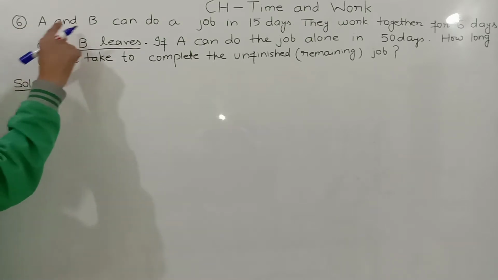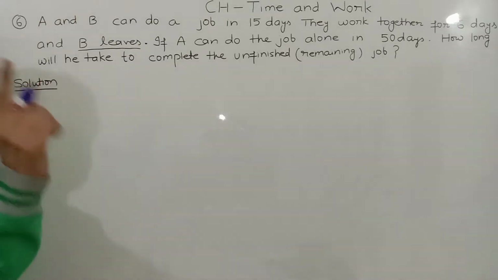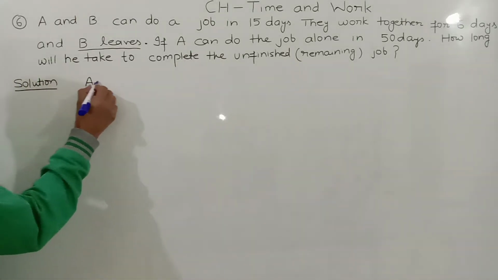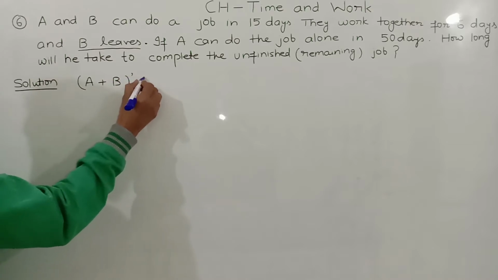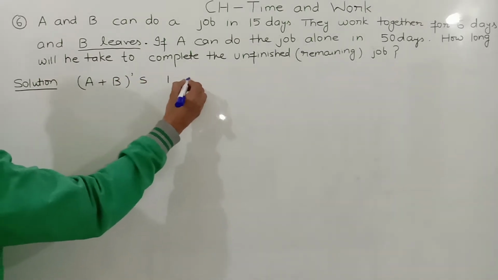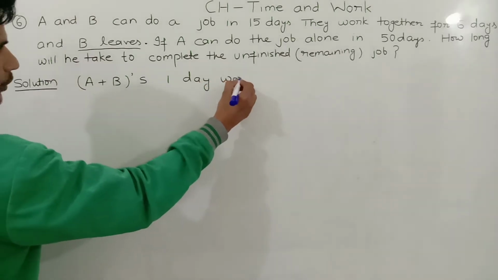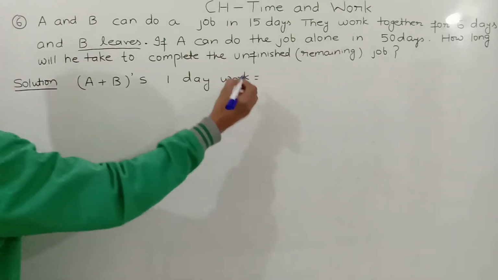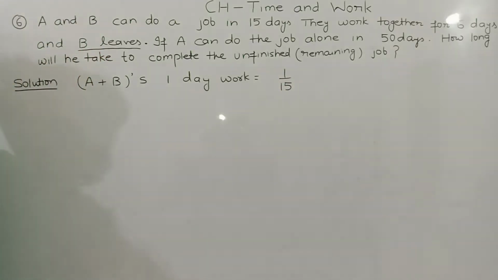At first, A and B can do a job in 15 days. So you have to find the single day work of A and B both together. You can find 1 day work. It will be 1 by 15.